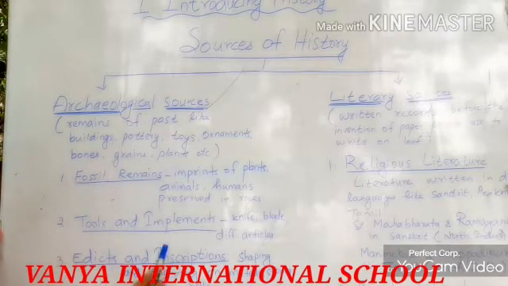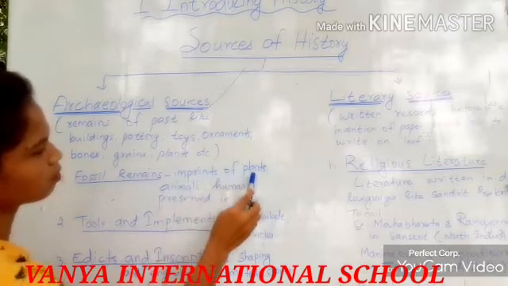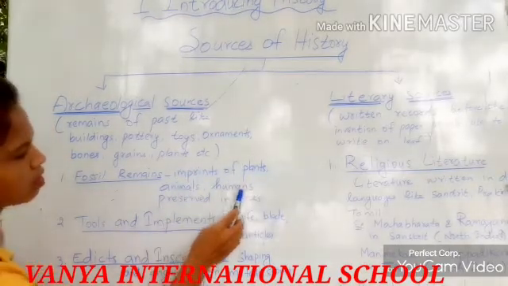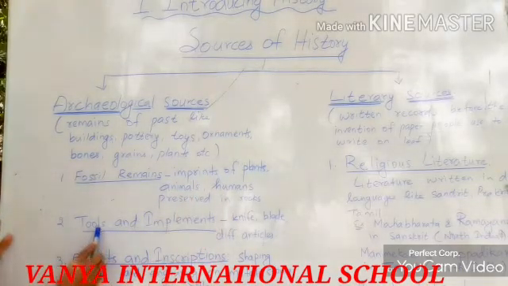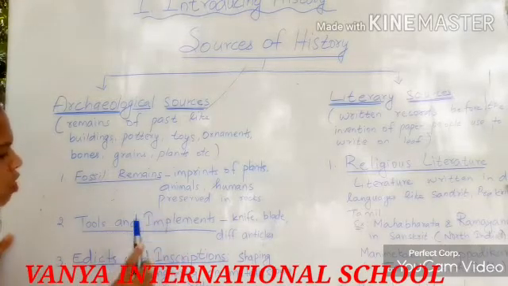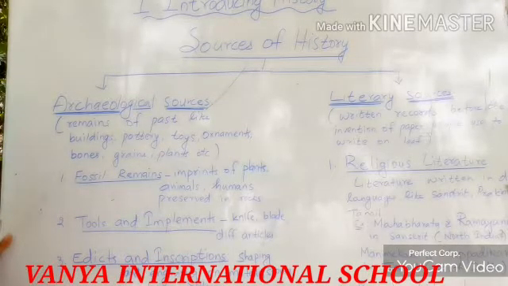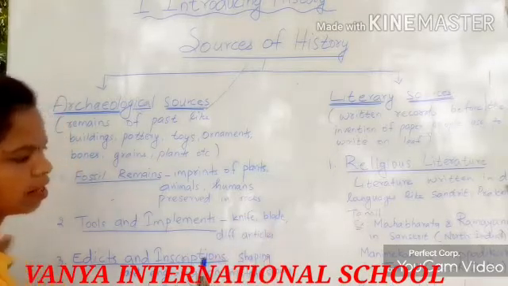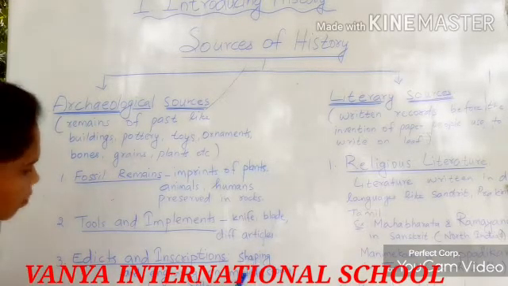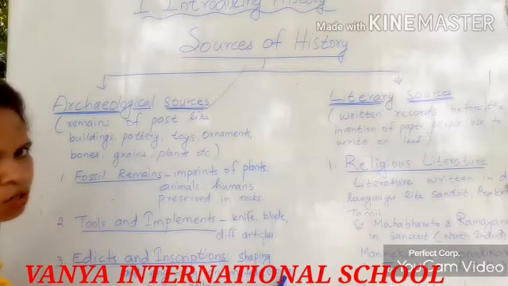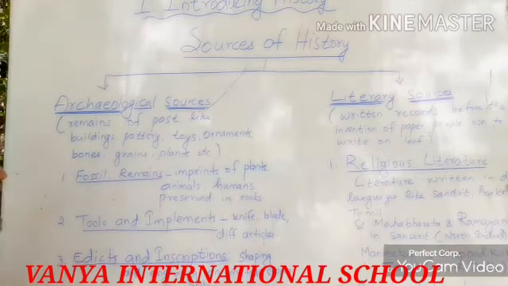The fossil remains are the imprints of plants, animals, and humans. They are preserved in rocks. Then the second one is tools and implements. Tools and implements means the making and shaping of knives, blades and different types of articles. They are the tools and implements. Then third, you have edicts and inscriptions. Edicts and inscriptions means writings, shaping and engraving on metals, stones, rocks and pillars.